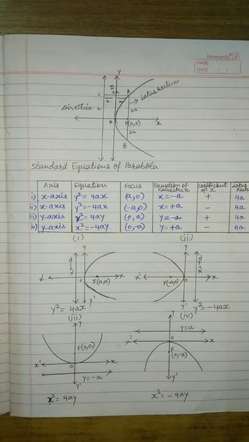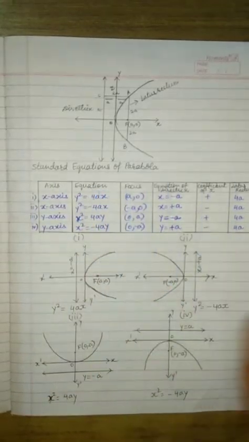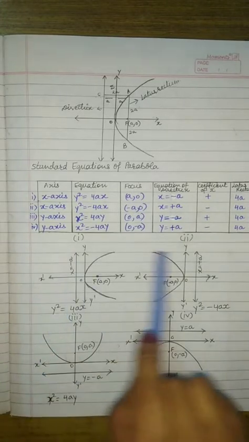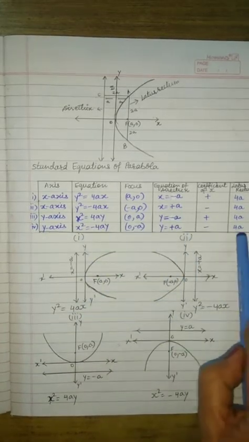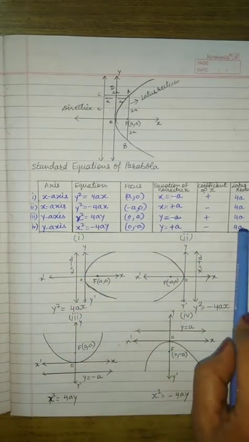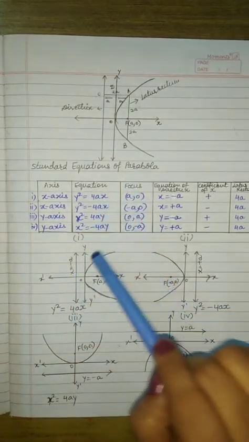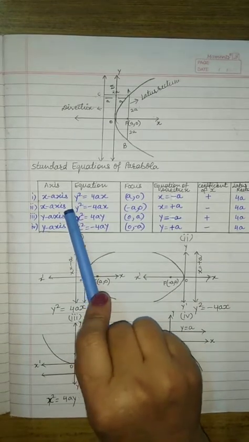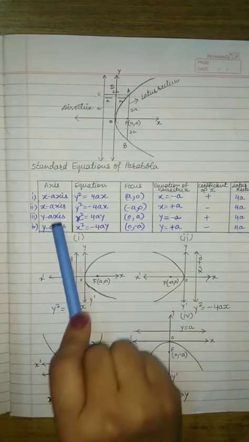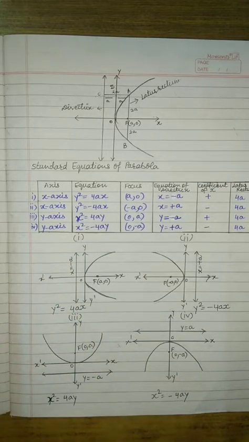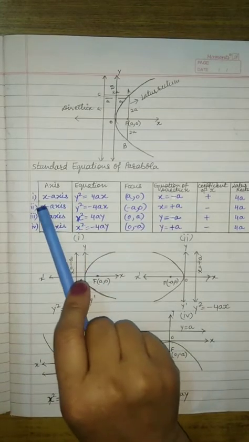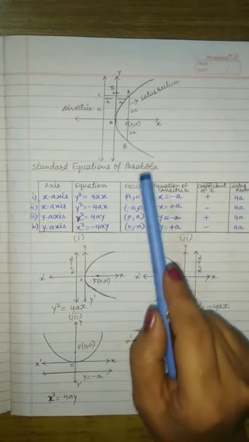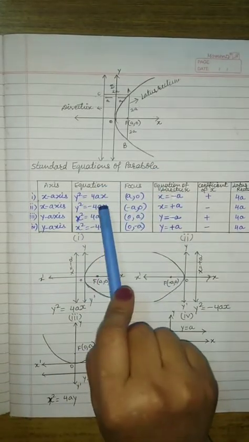Now we come to know about the standard equations of parabola. There are 4 standard equations of parabola, and I have drawn a table here. With the help of this table, you can better understand that in all these 4 equations, the first and second equations are about the x-axis, and the third and fourth equations are about the y-axis. The first equation of parabola is along the positive side of the x-axis, that is the right side, and its equation is y square is equal to 4ax.